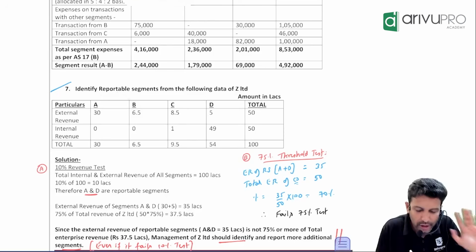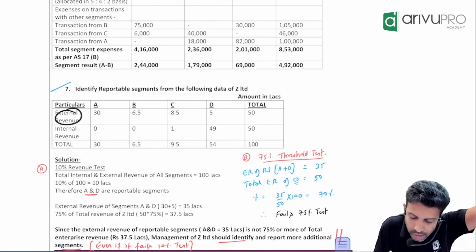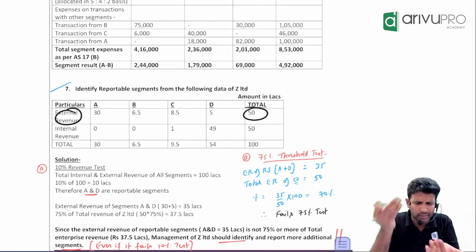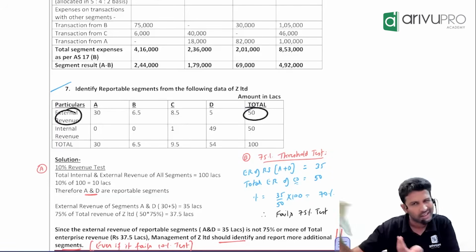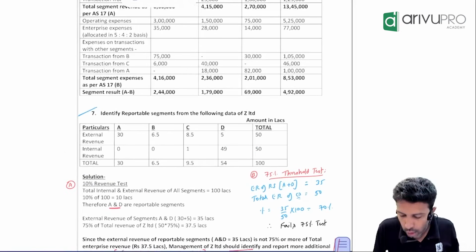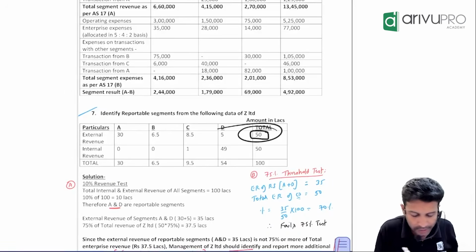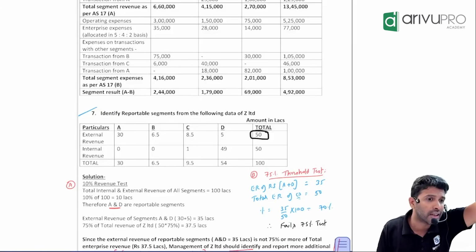When you say revenue of a company, the revenue that you show in the P&L of a company is always what? External. It's always external. Internal revenue is, for one division, a sale, and for another division, a purchase. That will get eliminated. So, what is the total revenue of the company, or what is the total external revenue of the company? 50. Easy now. The total external revenue of the company is 50.